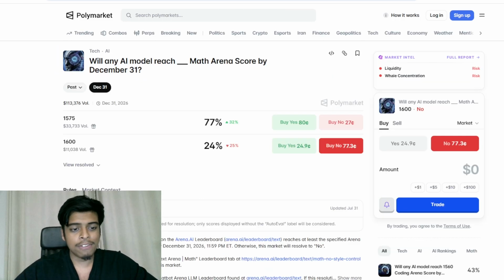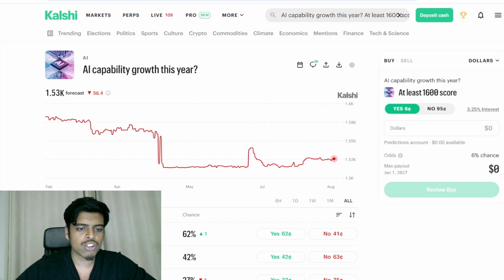Before I go any further, I'm going to go through a live example as it will cleanly lay it out for you. In this case, we've got an event on whether any AI model will reach a certain score on the Math Arena score by December 31st. This is available on Polymarket, also available on Kalshi, but slightly worded differently. Don't you worry, I'll show you exactly how to find these opportunities in a second.